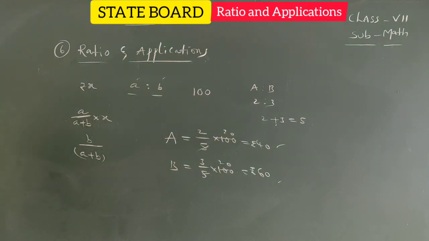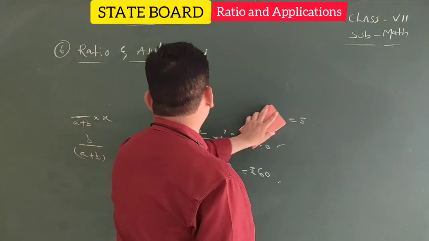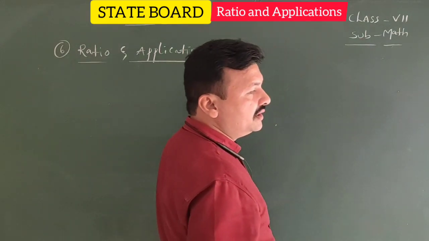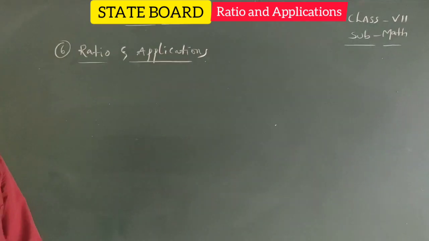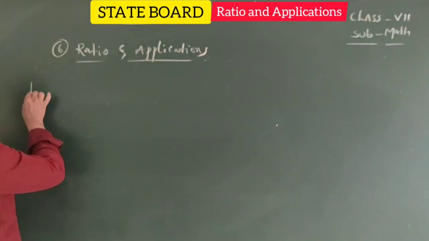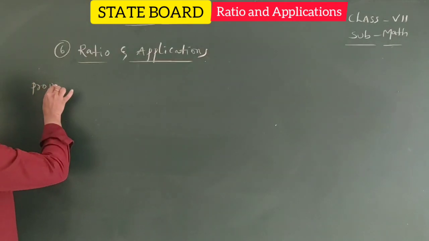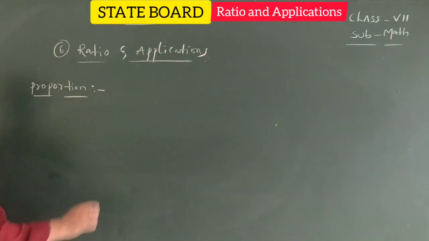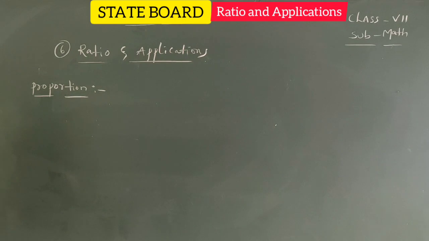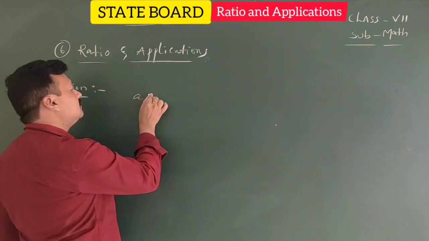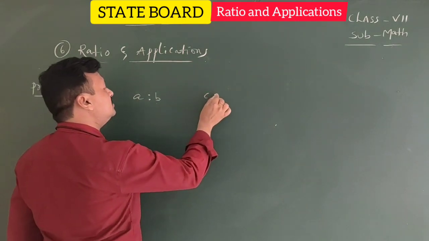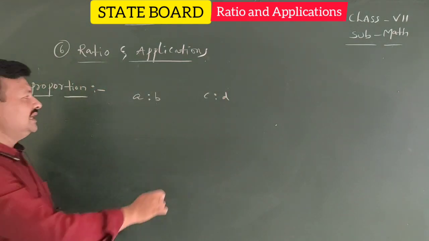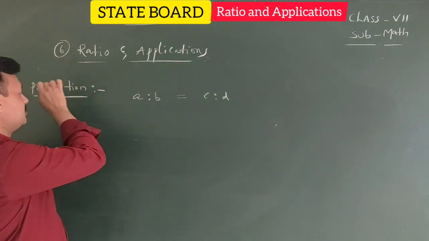Okay. Then proportion, the completion of a ratio. Now proportion. Here A is to B and C is to D. Any two ratios are given. The equality of ratios is nothing but proportion.